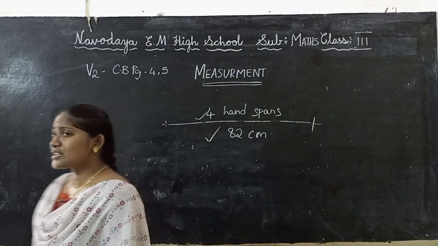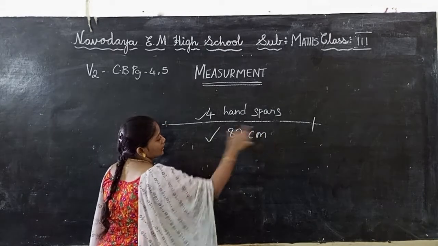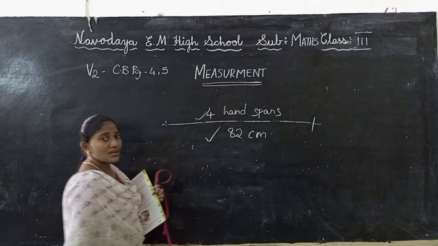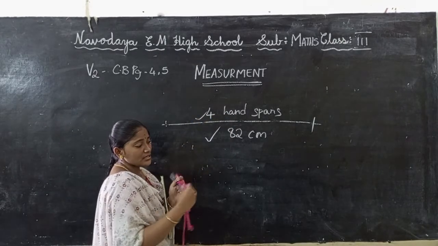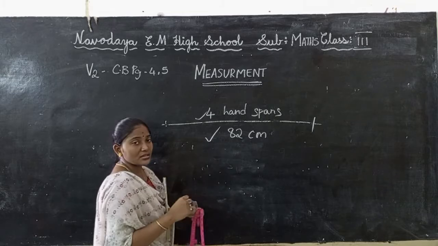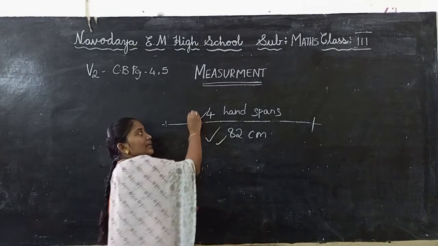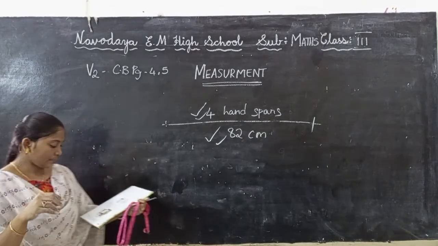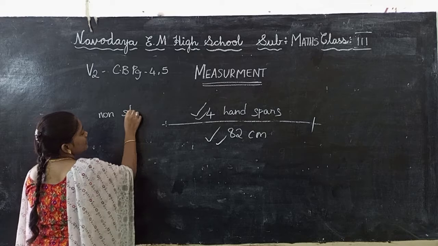These are non-standard measurements. When I count this length, I'm having four handspans. When you count, it may change. But when I use a tape, it is 82 centimeters. When you count, it is also 82 centimeters only. But here the handspan will change. What are these called? Non-standard measurements.